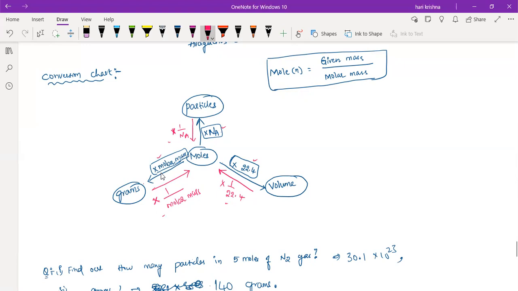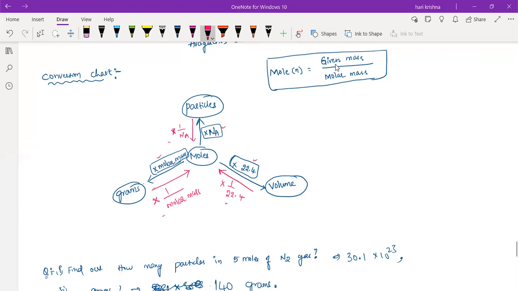When you are moving from the center of the triangle to the end points or the vertex of the triangle, that is a multiplication. When you are coming from the vertex to the center of the triangle, that is a division. Clear this one? Yes.